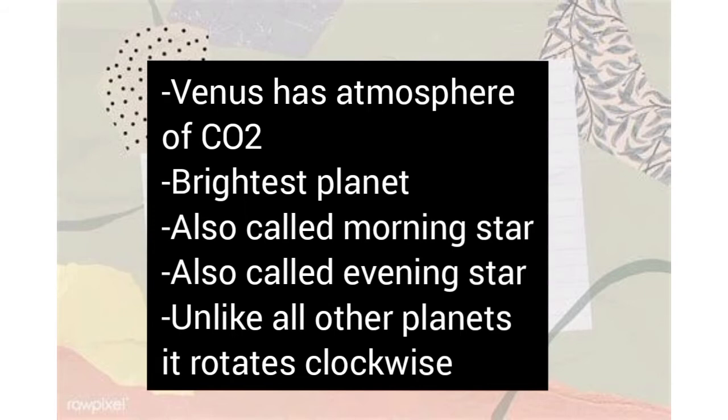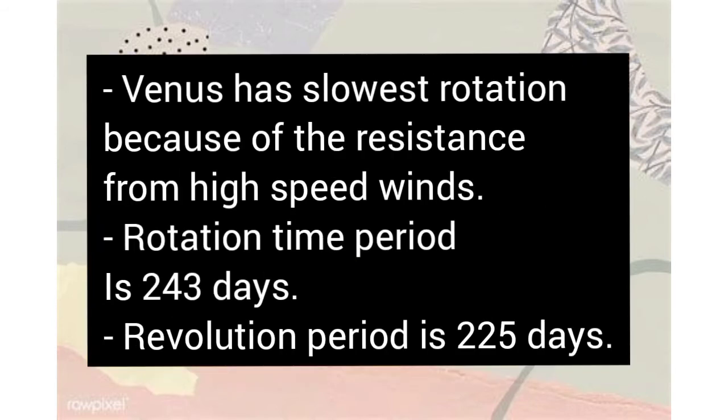Other than being the hottest planet, another feature of the planet Venus is that it has the slowest rotation. Its rotation time period is 243 days. It has the slowest rotation because it is assumed that the Venus atmosphere and the high speed winds cause friction, which is why there is resistance to the rotation of the planet.